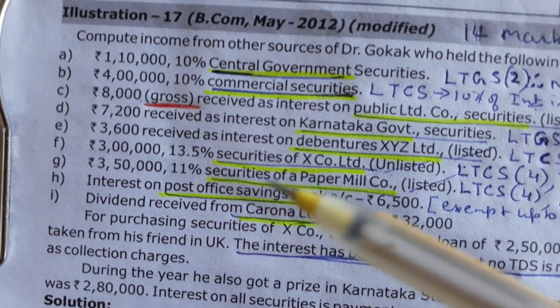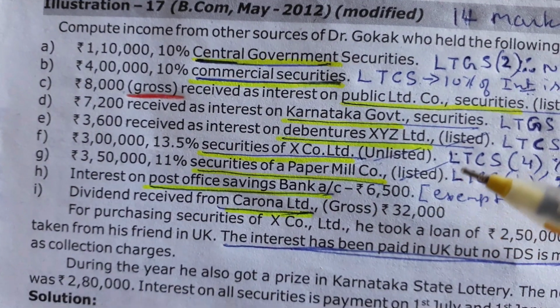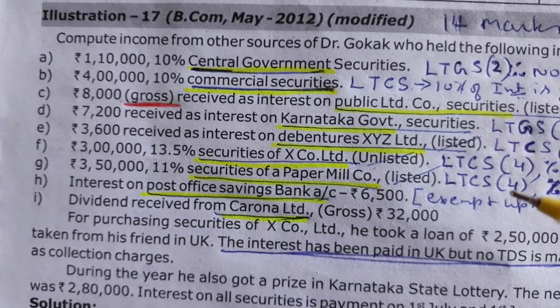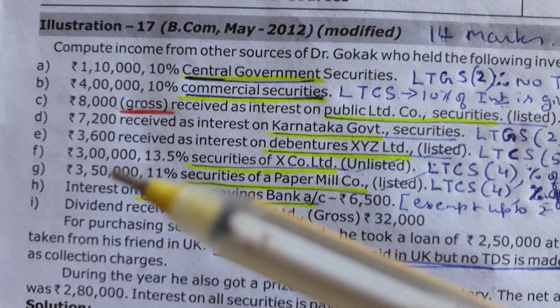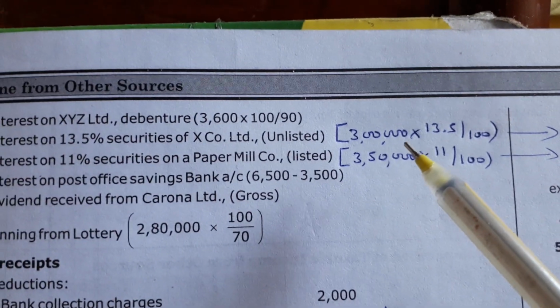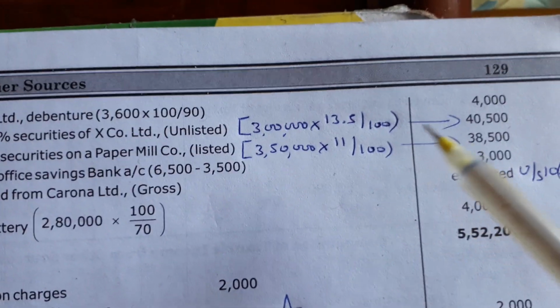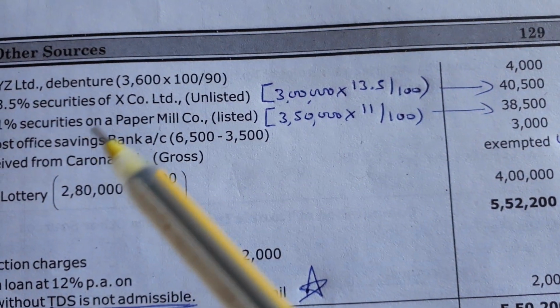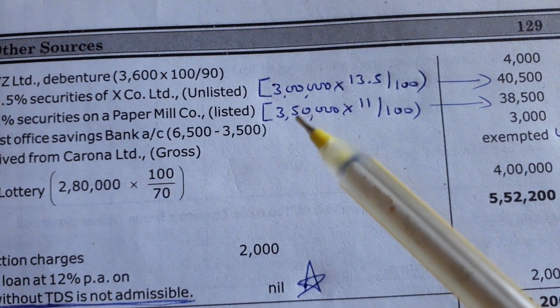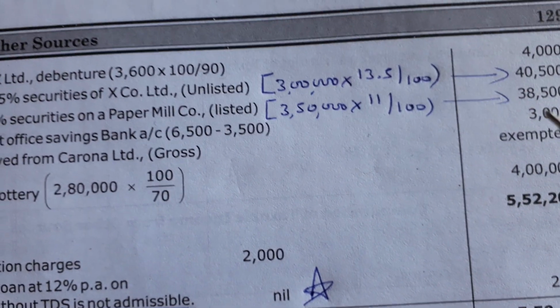In the same way, even for the paper mill company, same type of answer, less tax commercial security, fourth type only, no TDS, just calculate 11% interest on 3,50,000. On 3 lakh X Company Limited securities, 13.5% interest is 40,500, no TDS. Paper mill company securities, 11% interest on 3,50,000, so it is 38,500.